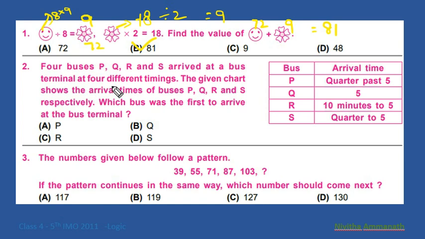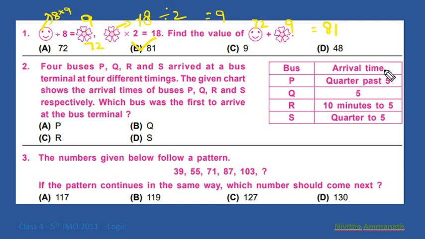Next question. 4 buses P, Q, R and S arrived at a bus terminal at 4 different timings. The given chart shows the arrival times of buses P, Q, R and S respectively. Which bus was the first to arrive at the bus terminal? Here the buses are P, Q, R, S. Arrival time 5:15, 10 minutes to 5, 4:45.